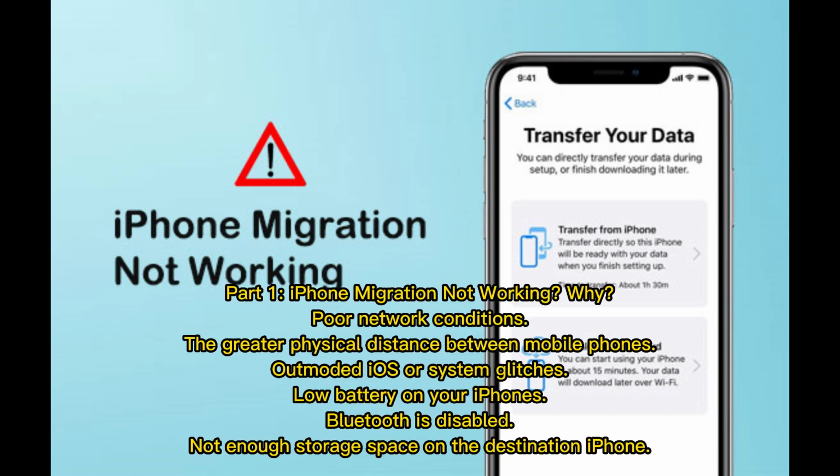Part 1. iPhone migration not working? Why? Poor network conditions, the greater physical distance between mobile phones, outmoded iOS or system glitches, low battery on your iPhones, Bluetooth is disabled, not enough storage space on the destination iPhone.